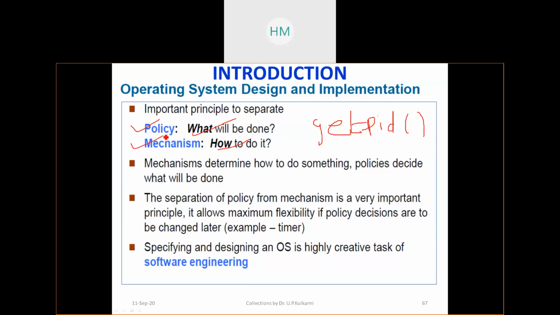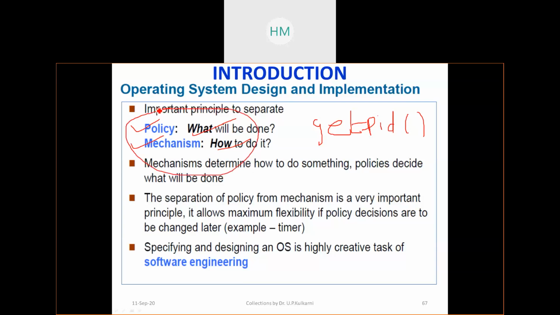Whenever I want to protect my file, I use chmod. But internal mechanisms could be different in different implementations of the same operating system, while the policy remains the same. The chmod syntax is the same, but its implementation may vary from vendor to vendor. Are you getting this?